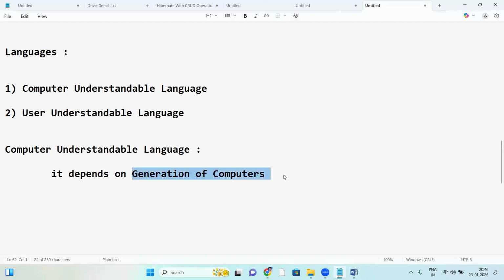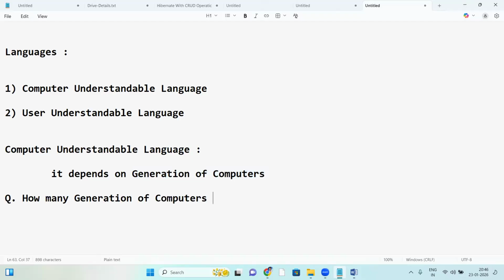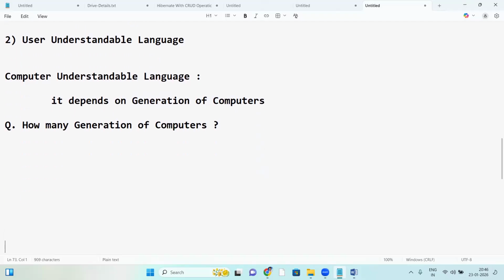Next, one more question for you guys. How many generations of computers? Anyone, can you answer this? Very simple question. Just search in Google, you can see all the generations here. How many generations of computers?